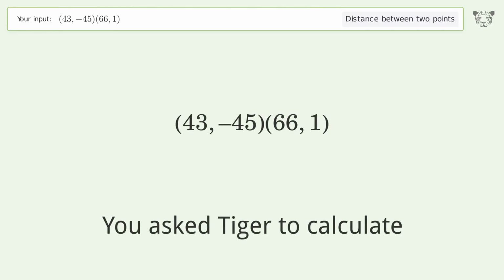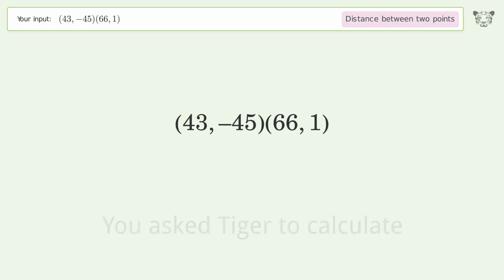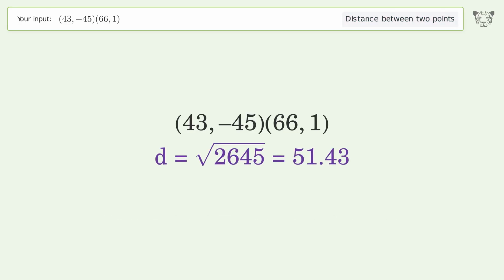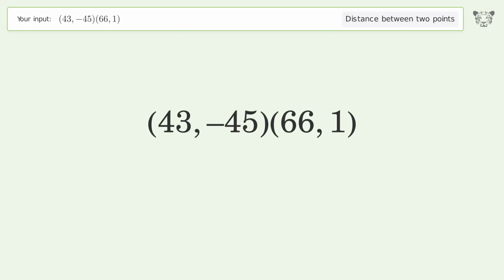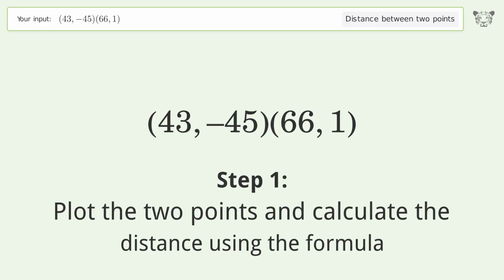You ask Tiger to calculate. This deals with the distance between 2 points. The distance between the 2 points is the square root of 2,645, or 51.43. Let's solve it step by step. Plot the 2 points and calculate the distance using the formula.